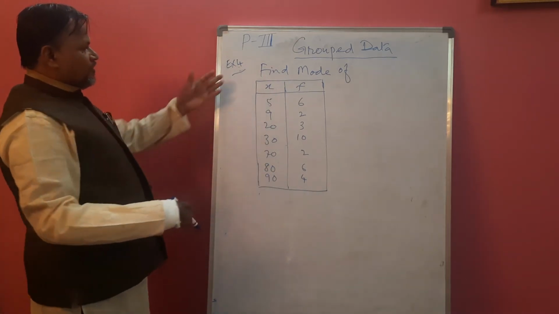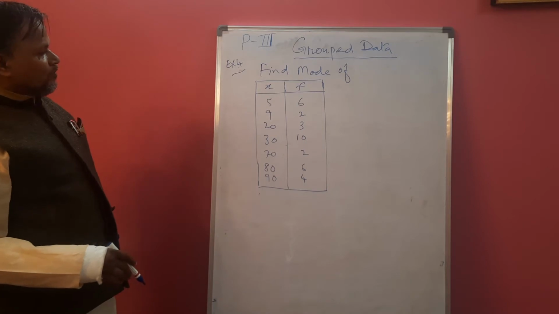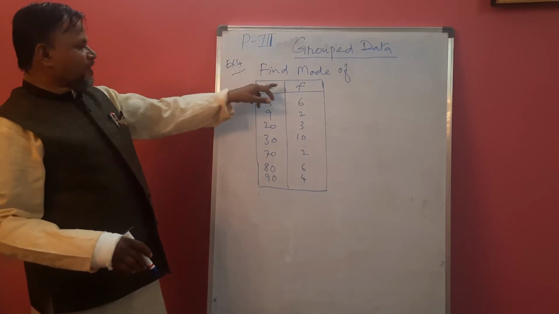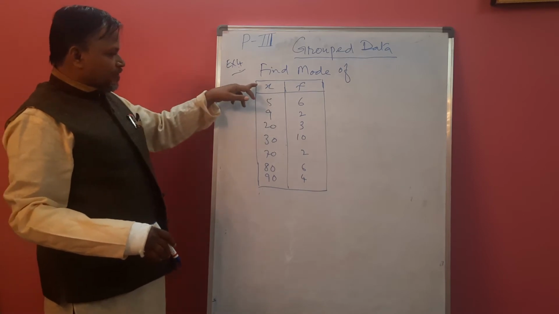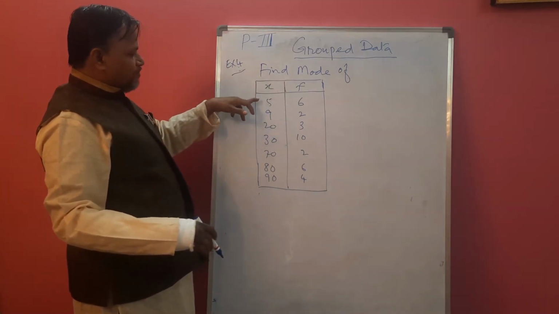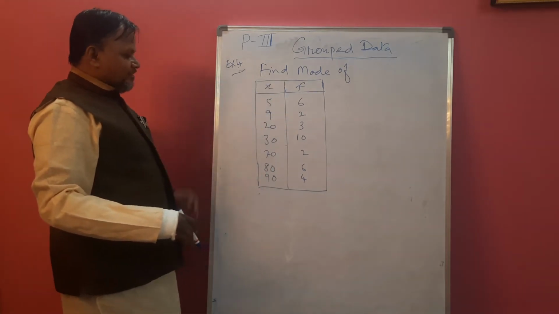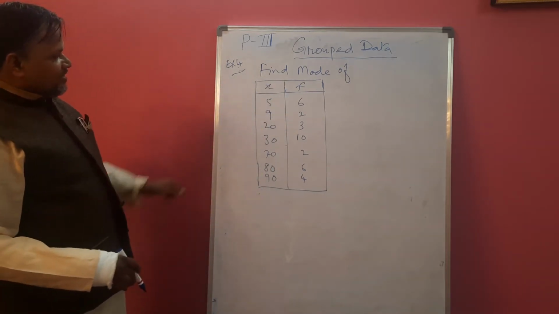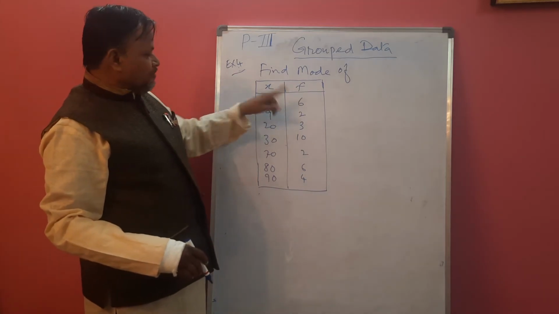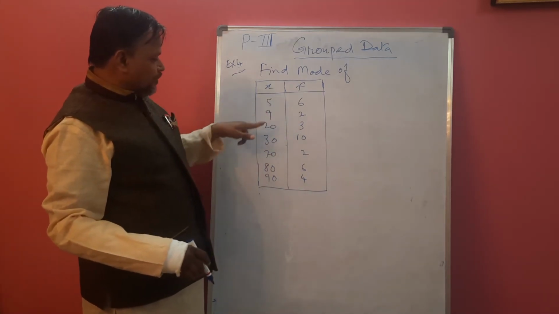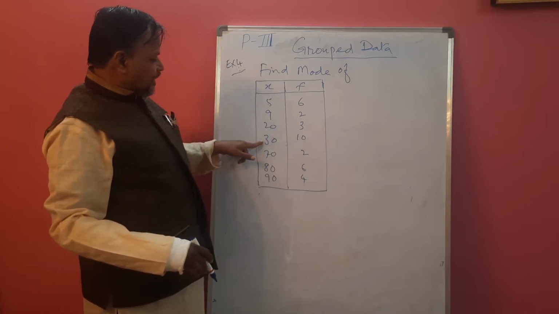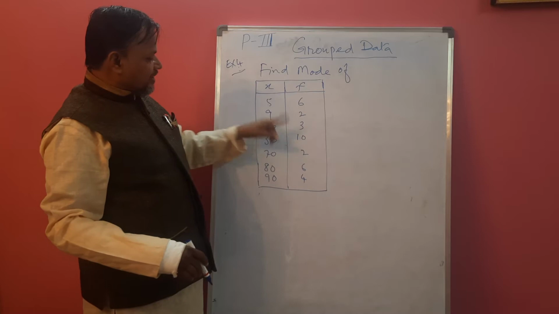Now the solution of this table. Find the mode of this one, which is called grouped data in which x and f are there. Observations and frequency, the number of times that observation occurred. Now see, 5 is repeated how many times? 6 times. 9 is repeated 2 times. 20 is repeated 3 times. Observation 30 is repeated 10 times.